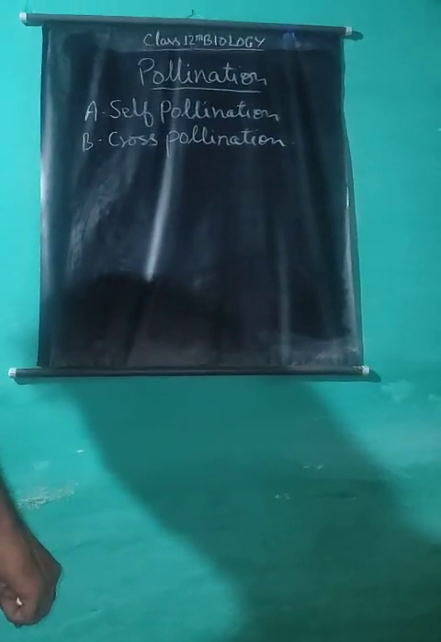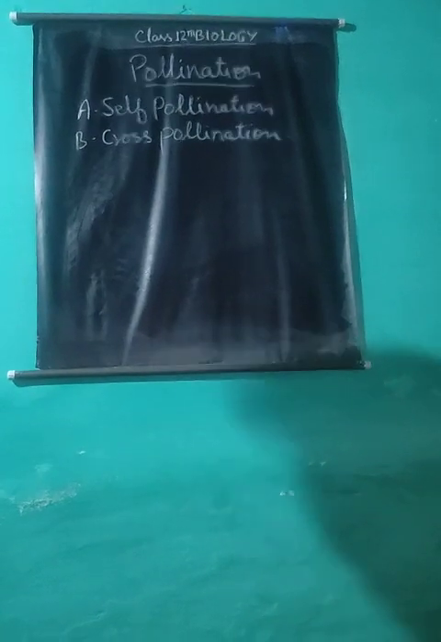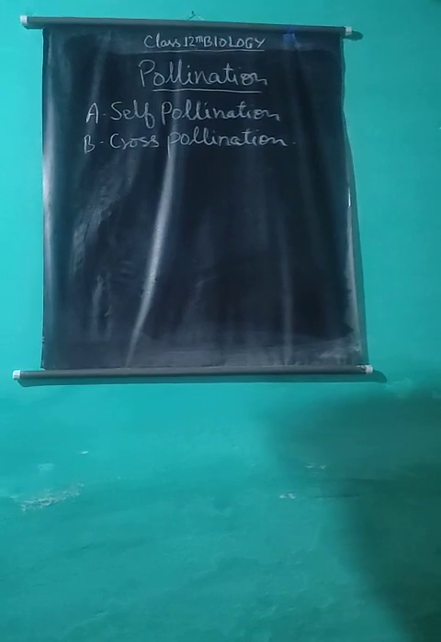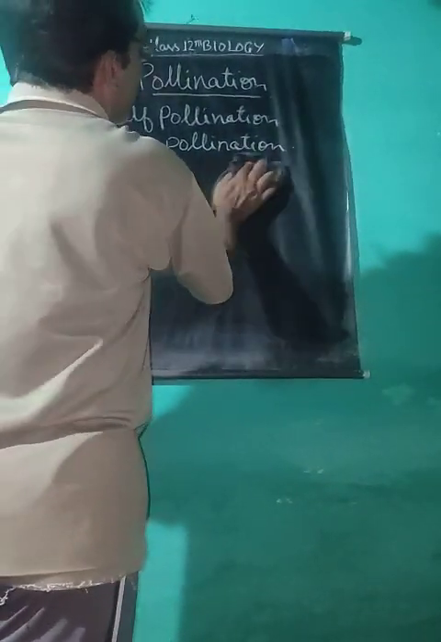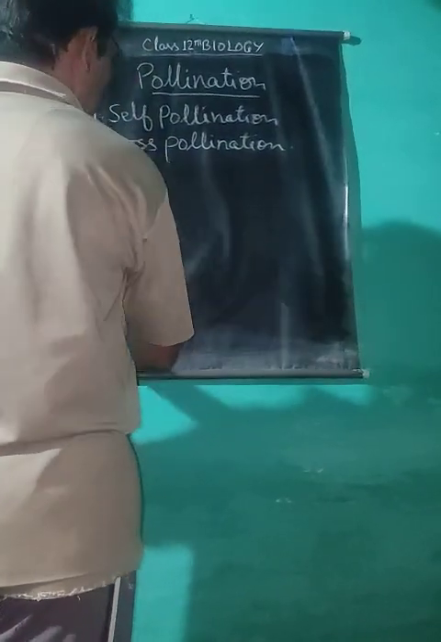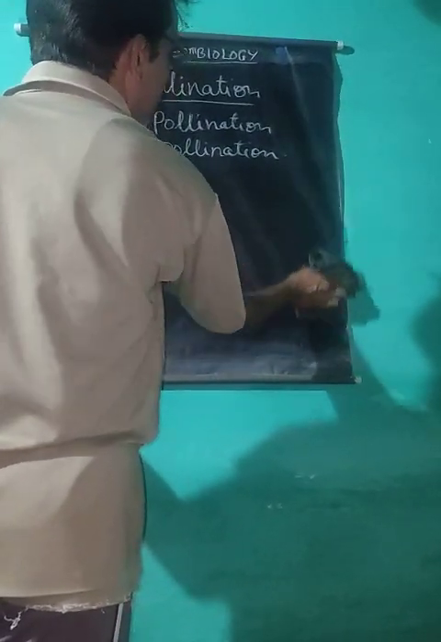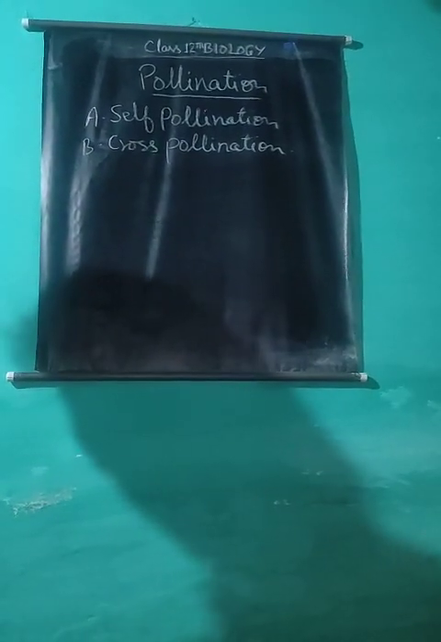Self-pollination. Transfer of pollen grain from anther to stigma of the same flower is known as self-pollination. Self-pollination takes place only in case of bisexual flowers in which both androecium and gynoecium are present within a single flower. There are chances of self-pollination, meaning the pollen grains from the anther of the male part of the flower fall onto the stigma of the female part.